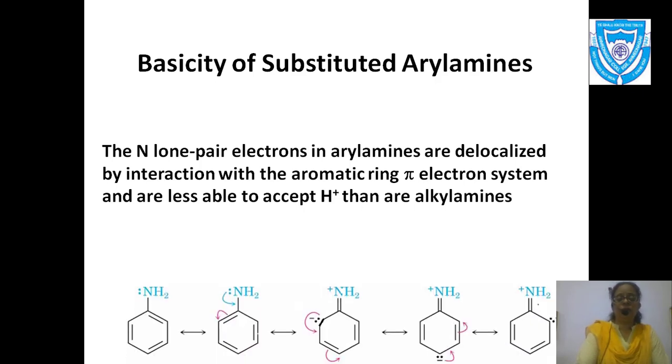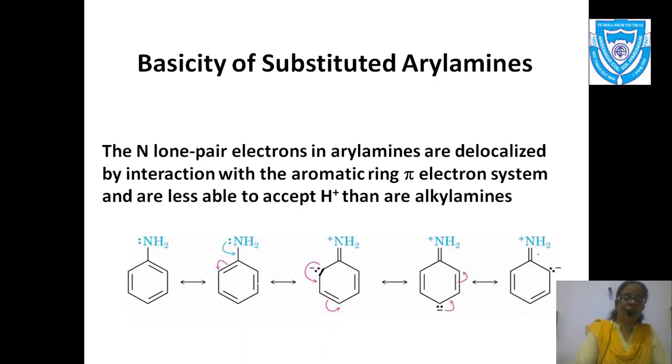I have given you the different resonating structures of aniline. The first structure is the structure of aniline, and the lone pair is also shown on nitrogen in blue. In the second structure, this lone pair of electrons is transferred to the neighboring sigma bond, and a double bond is transferred towards the next carbon to maintain the tetravalency of carbon. Again, in the third structure, I have shown a double bond and an electron pair on the first carbon.